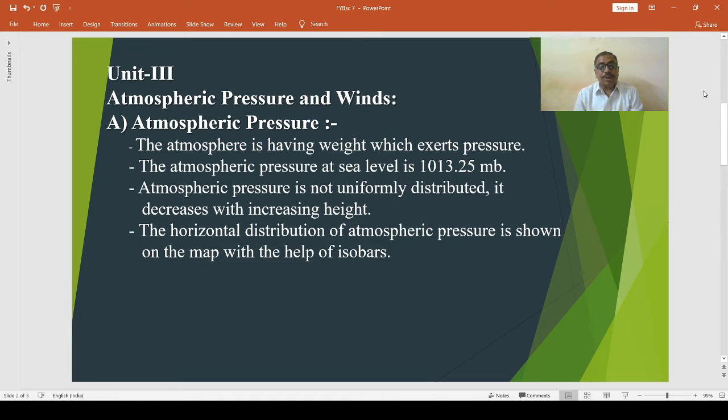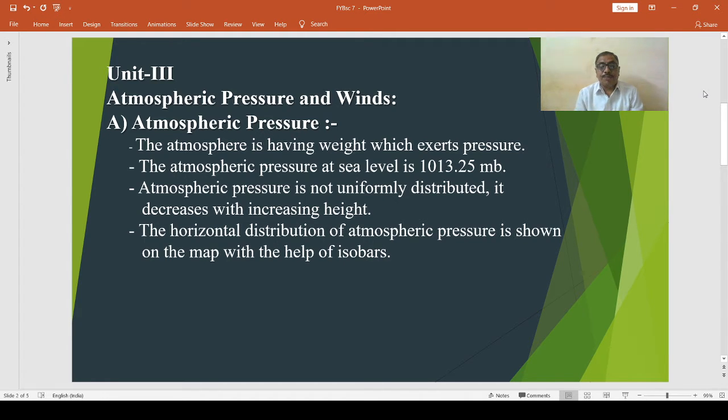The atmospheric pressure is measured in various units like centimeter, inch, millibar, etc. The atmospheric pressure is recorded by common instruments, and these are the mercurial barometer and the aneroid barometer.